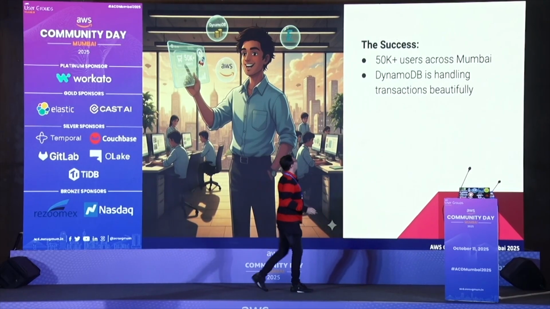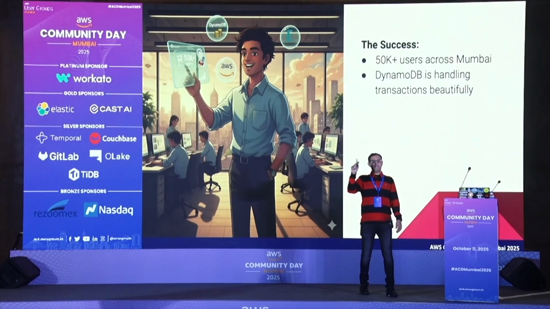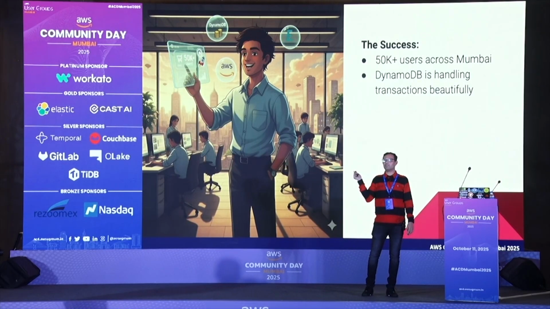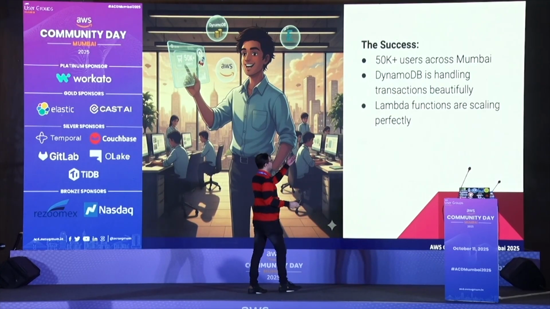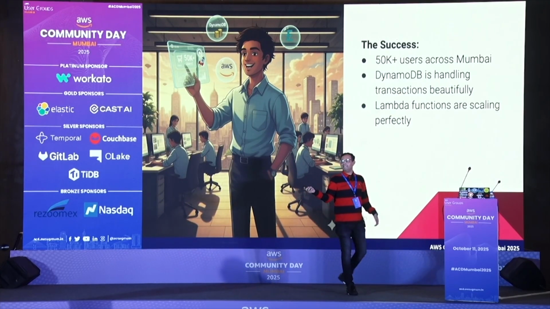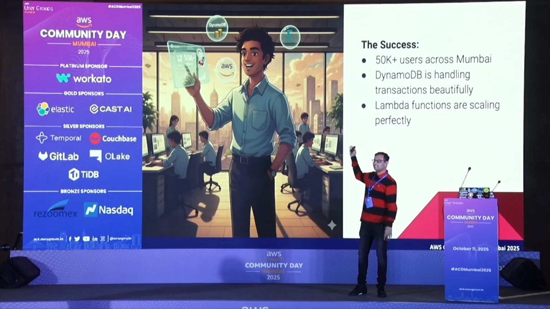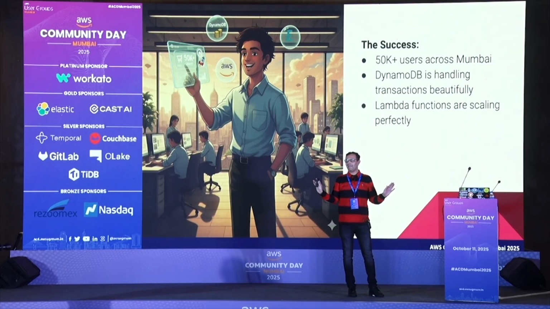He's using DynamoDB, handling every transaction. Anybody heard of DynamoDB? You're aware of that NoSQL database, right? It scales. It's simple, with a Lambda function, he's scaling very well. He already has 50K users, no issues. He's sleeping well, and he is very happy with that.